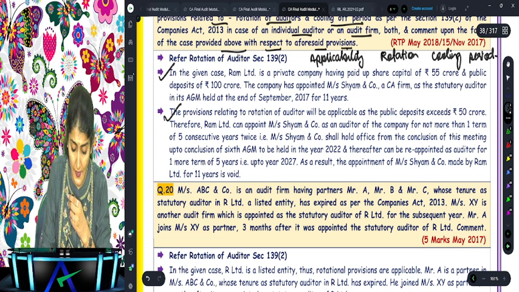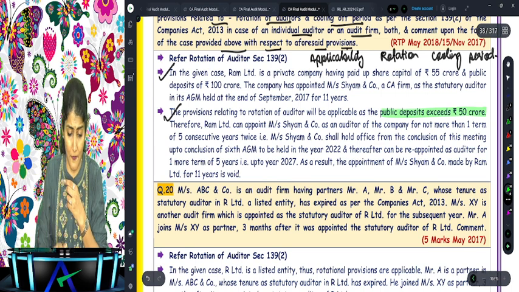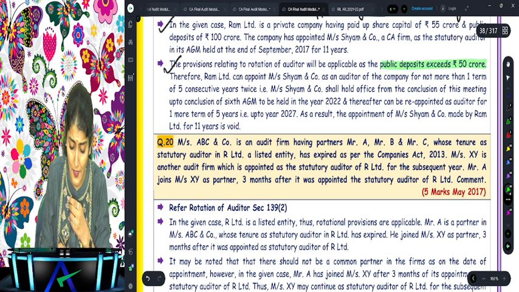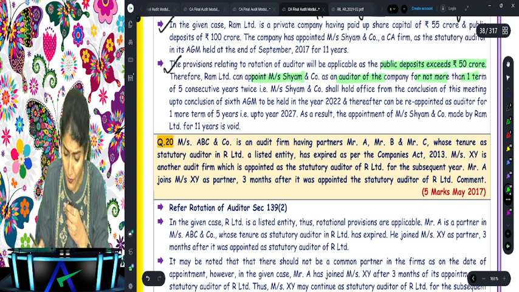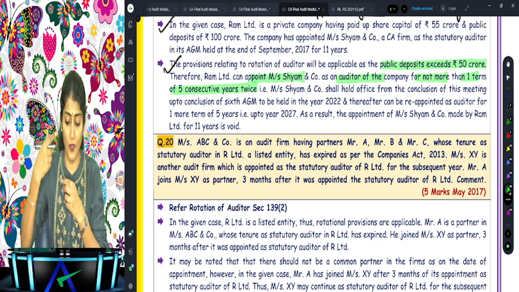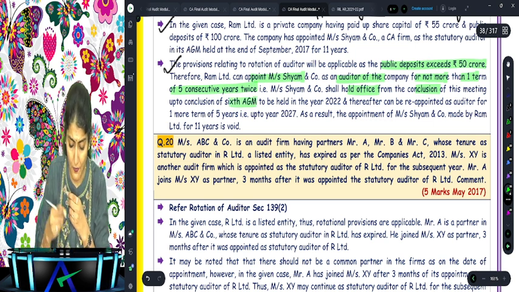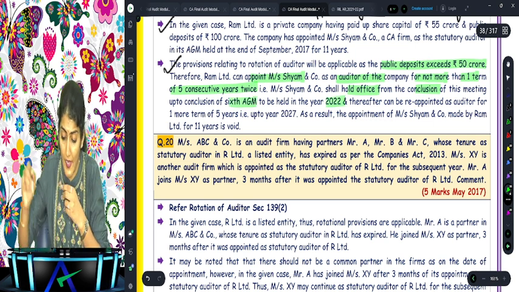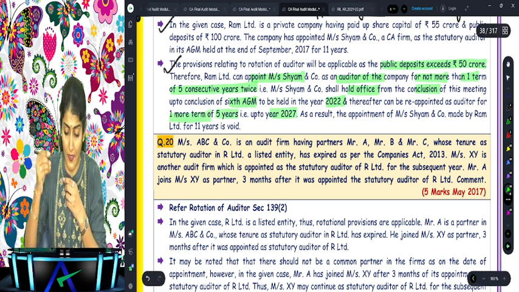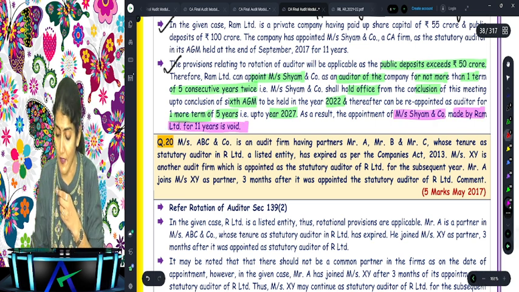Now, the provisions relating to the rotation of the auditor will be applicable as public deposits exceed 50 crore and also the paid up share capital exceeds 50 crore. Therefore, Ram Limited could appoint Sham and Company as an auditor for not more than 2 terms of 5 consecutive years. Sham and Company shall hold office from the conclusion of this meeting till the conclusion of the 6th meeting in 2022, and thereafter can be reappointed for 1 more term of 5 years, that is up to 27. As a result, the appointment of Sham and Company made by Ram Limited for 11 years is void.